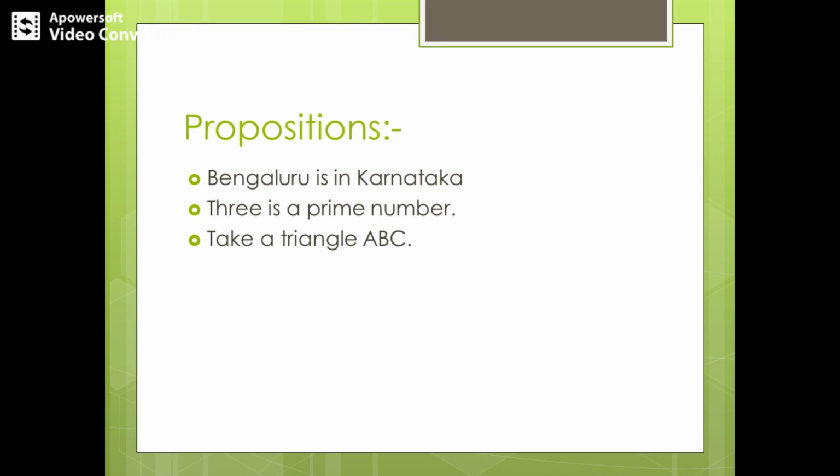And what is meant by truth value is the truth or the falsity of a proposition is called a truth value. So if the proposition is true, we will denote it by symbol 1, right? And if it is false, we denote it by symbol 0. So I hope this entire discussion of propositions is clear to you.